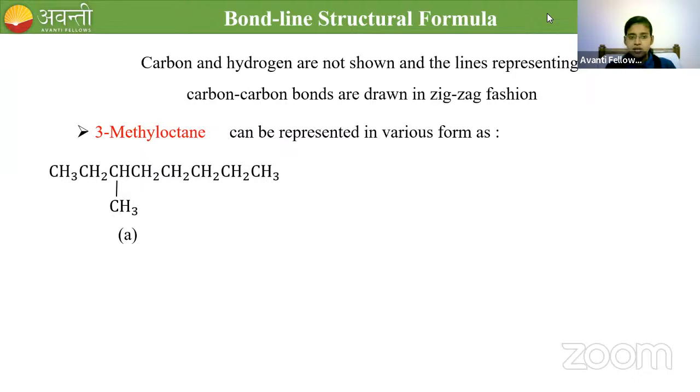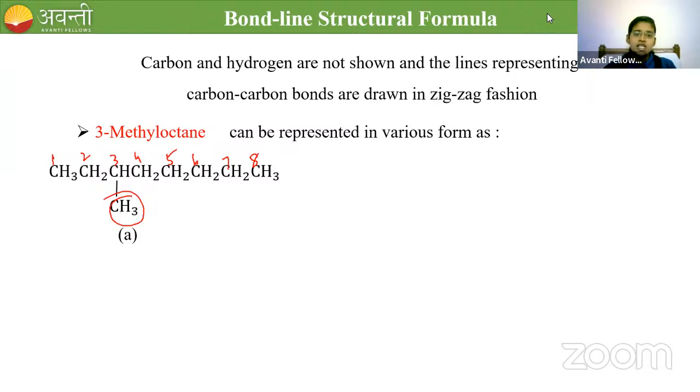Okay, don't have to worry. So I have 1, 2, 3, 4, 5, 6, 7, 8 carbons, right? And to the third carbon, I have a methyl group. So that's why it is called 3-methyl octane. I will discuss the nomenclature later.